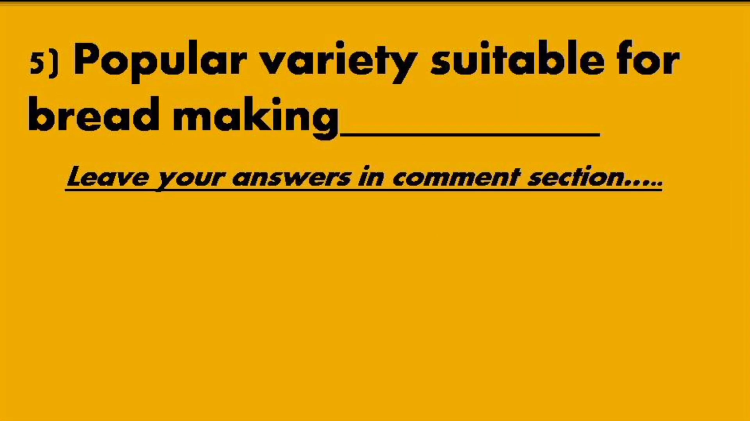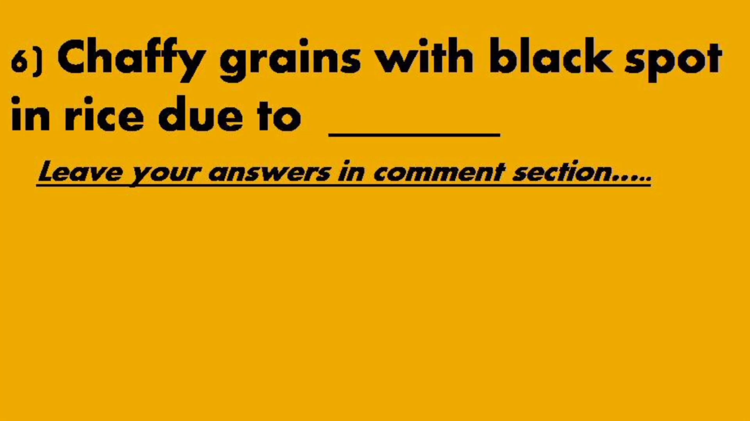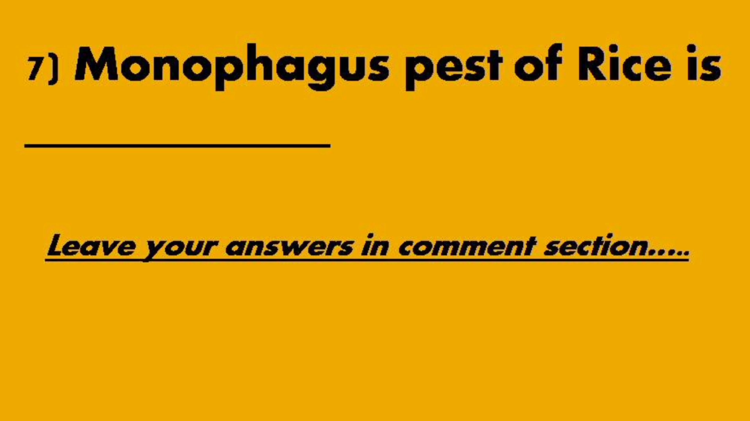Fifth question: a popular variety suitable for bread making is dash. Sixth question: chaffy grains with a black spot in rice are due to dash. Seventh question: the monophagous pest of rice is dash.